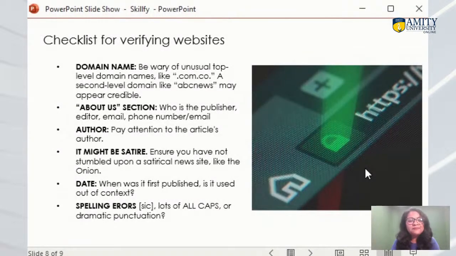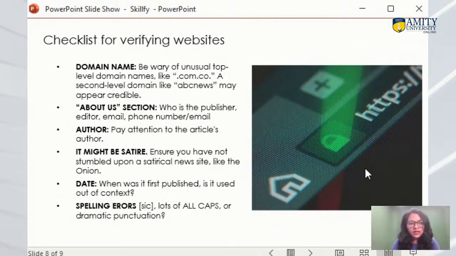And sometimes it might be satire. People share memes in a very serious manner, and we take it seriously and forward that misinformation without even verifying it. So ensure you have not stumbled upon a satire context, okay? Just like The Onion website, which always shares information in a satirical way, okay?